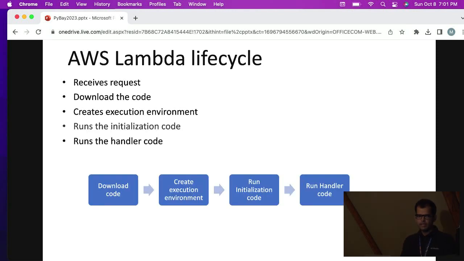Okay, so next I'm going to talk about the AWS Lambda lifecycle, like what happens when AWS Lambda receives a request. So once it receives the request, it downloads the code from S3, which is object storage provided by AWS. After downloading the code, it creates an execution environment where the Python code would be executed. Then it runs the initialization code, and then it runs the handler code. I will be talking about initialization code and handler code in the next few slides.